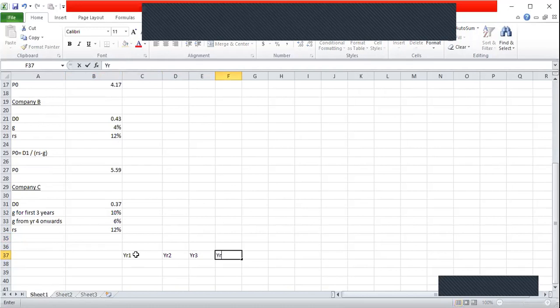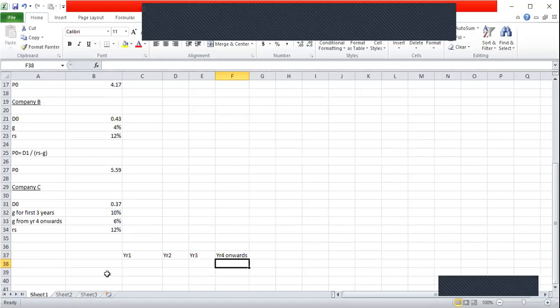And since there's a constant growth rate from year 4 onwards, I'm taking one column mentioning year 4 onwards to represent dividends or future cash flows from year 4 onwards. So I can put here future dividends.